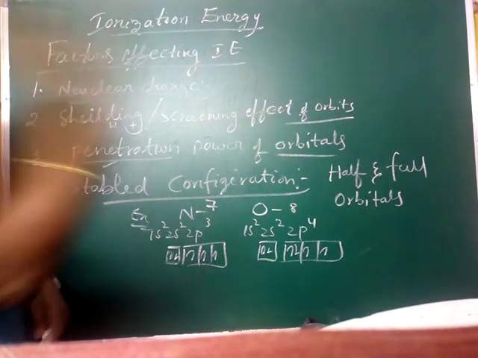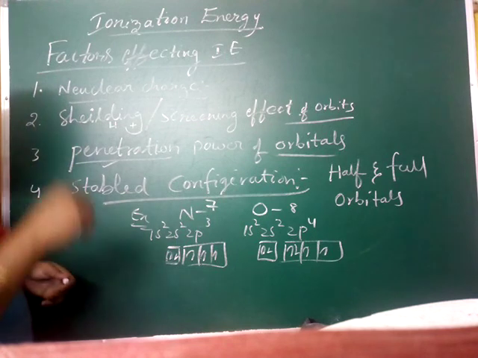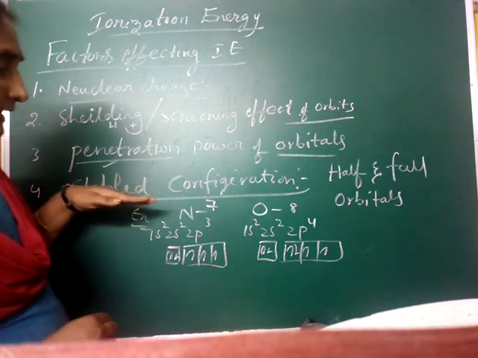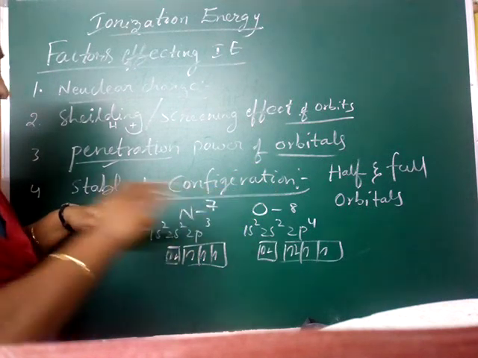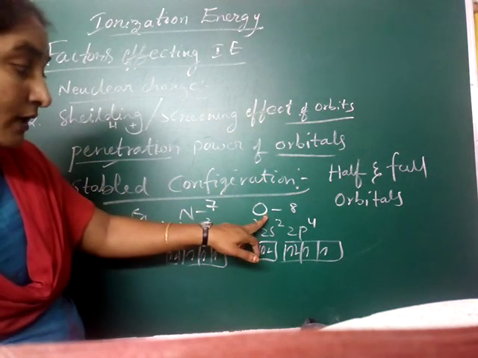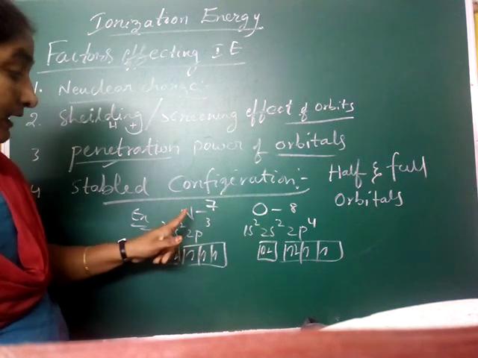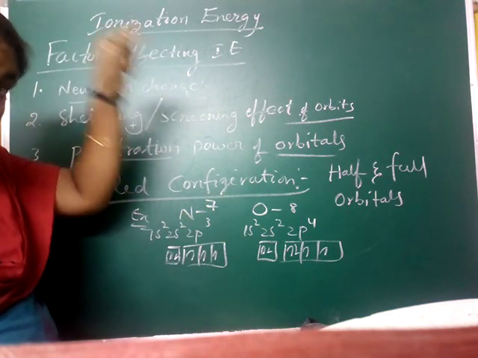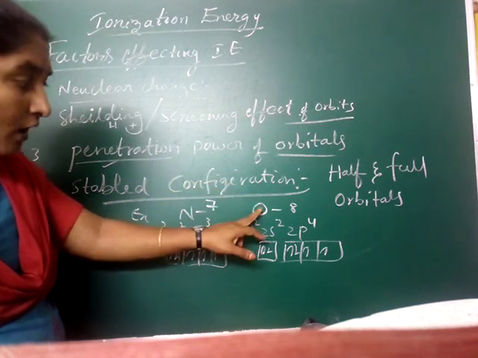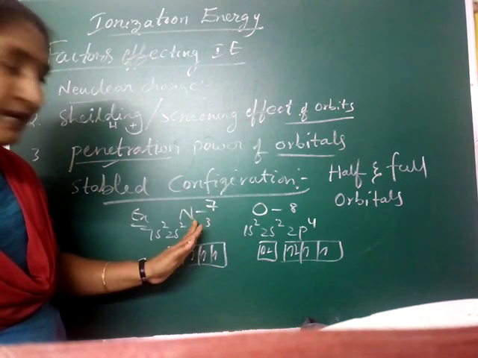That means you have to use more energy than for oxygen. Generally, as I already told in groups and periods, more protons are present in oxygen. How many protons are present in oxygen? 8. Nitrogen has 7 protons only. Then when you are comparing nuclear charge, oxygen should have more ionization energy than nitrogen.